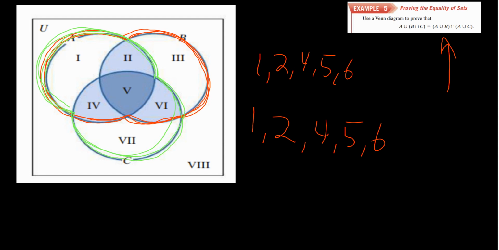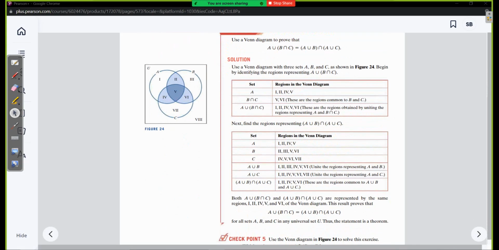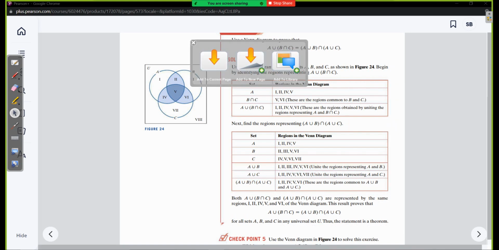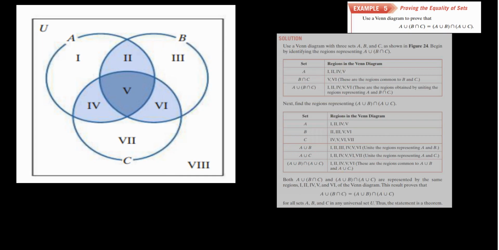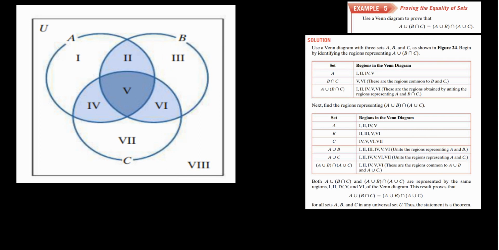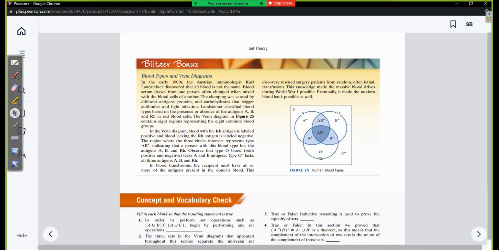We proved the equality of this set using a Venn diagram. And all I did was simply use a Venn diagram and draw some circles of where we have intersections and unions. And of course, like I said, I'm going to go ahead and also snip the solution. Like so. And that's it. So that concludes today's lecture.